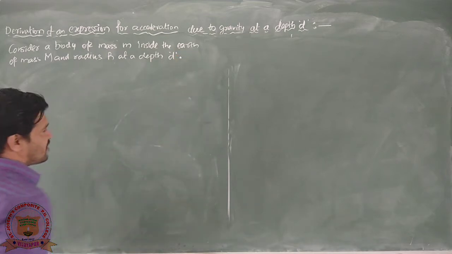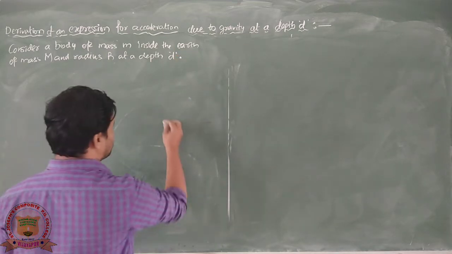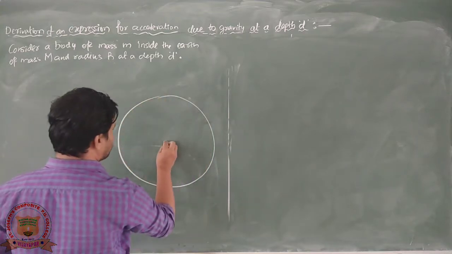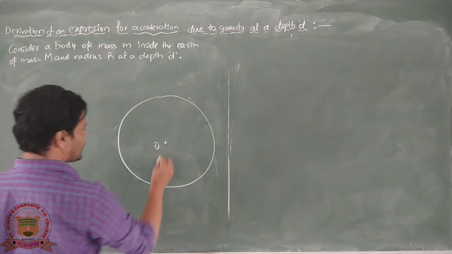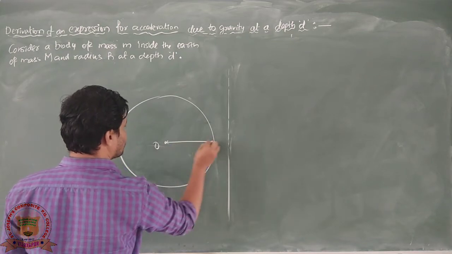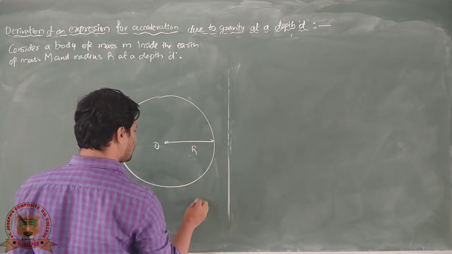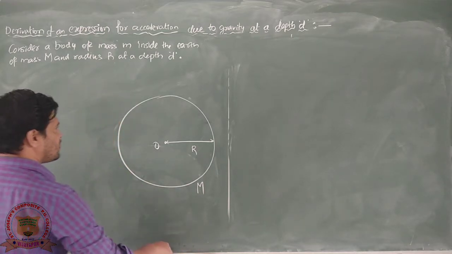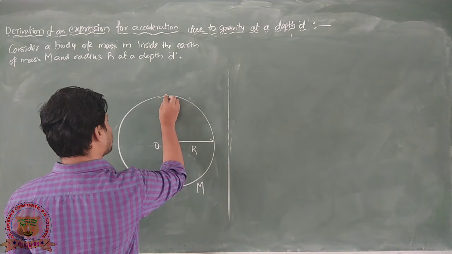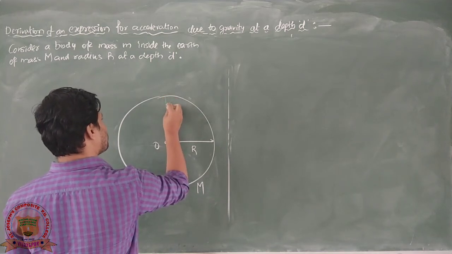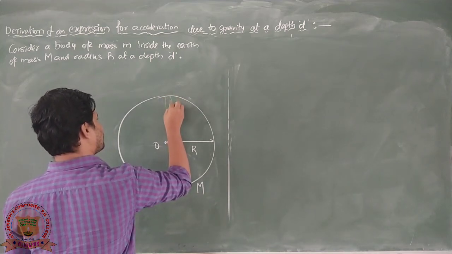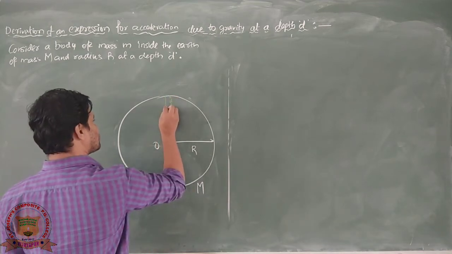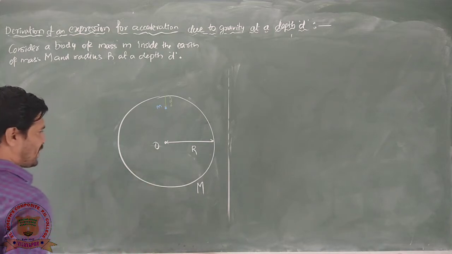So here first we have to consider an earth, and the center of the earth is O, so the radius of the earth is going to be capital R, and the mass of the earth is capital M. And now the body at a depth d below the surface of the earth. So here is our body whose mass is small m.